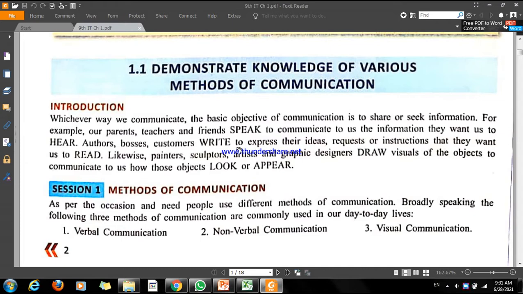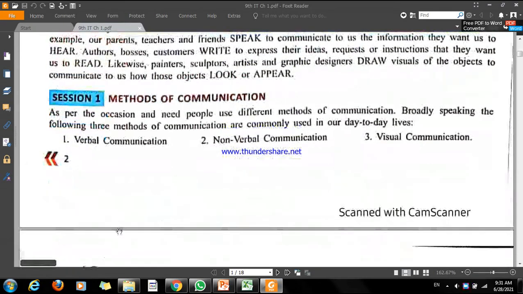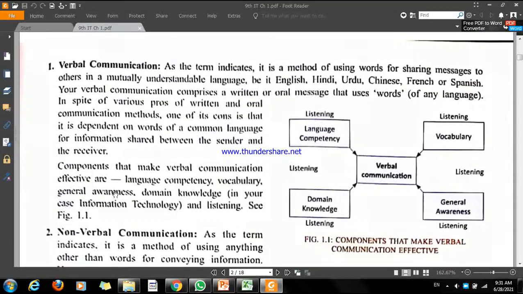The first one is verbal communication. In verbal communication, if you are using any kind of word and language, then it is always known as verbal communication. If you are saying hi, you are using an English word. If you are saying namaste, you are using a Hindi word to communicate. If you are saying anything to a person by using any language, it is verbal communication.